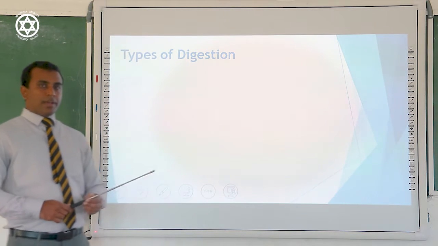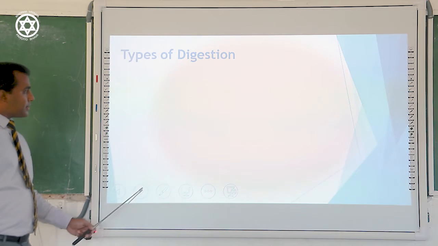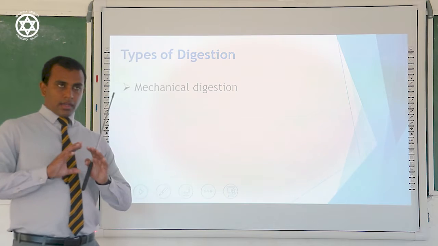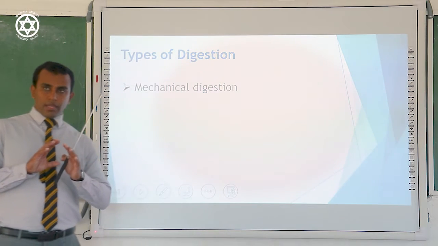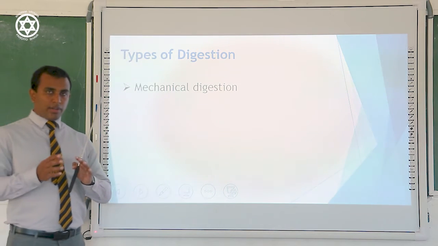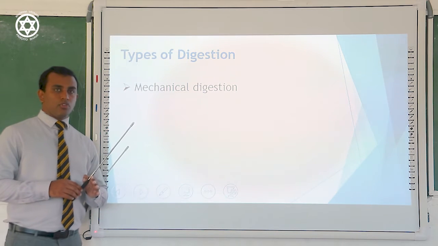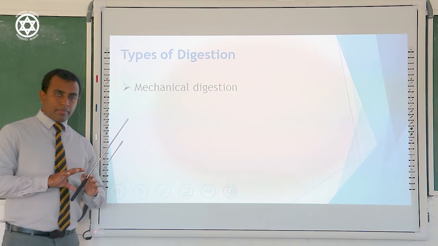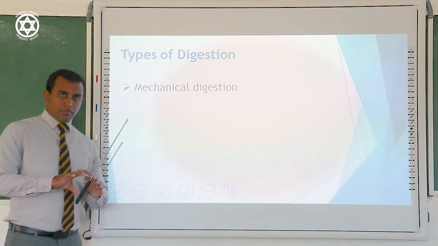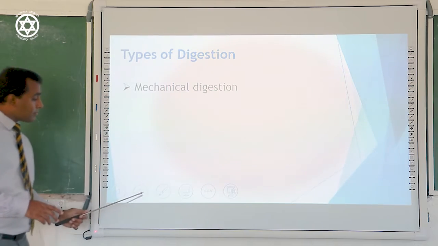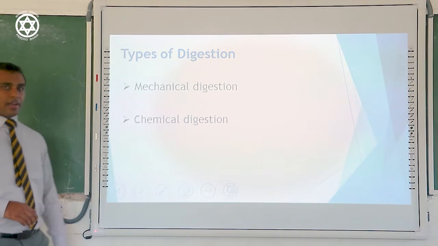There are two modes of digestion. That is called types of digestion. One is mechanical digestion. Mechanical digestion means the complex food is converted into small pieces without the help of chemical substances called enzymes. That happens merely in the mouth cavity, otherwise the buccal cavity, and the stomach. The next is chemical digestion.